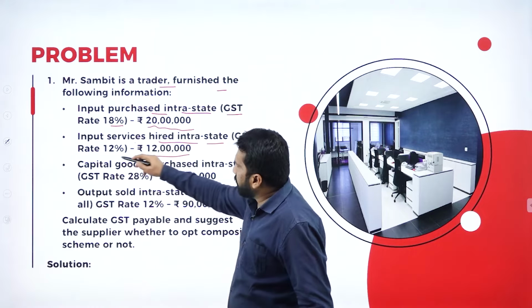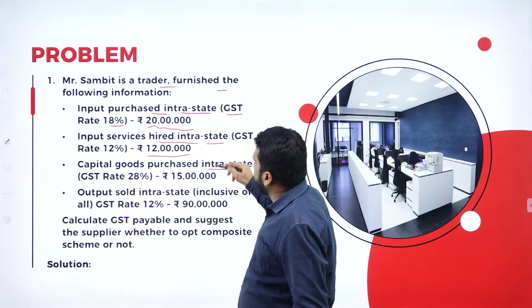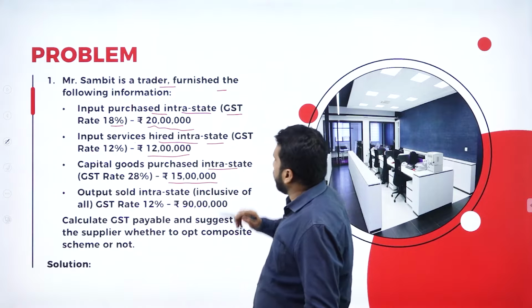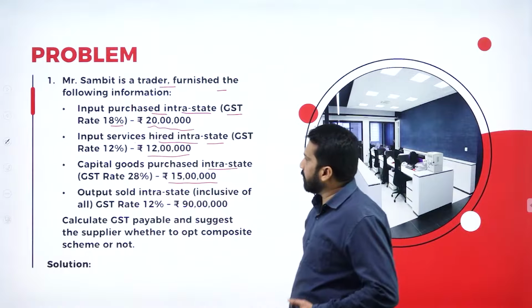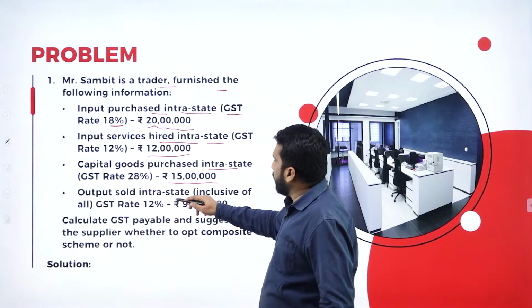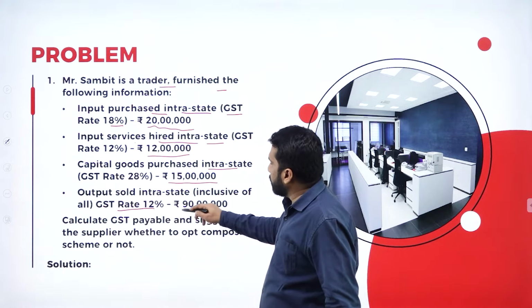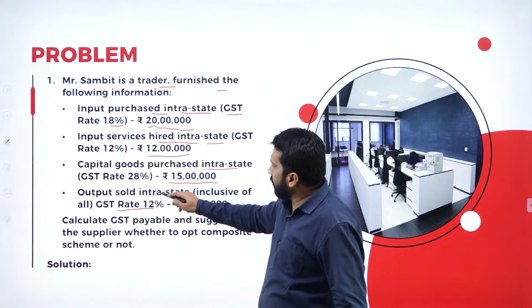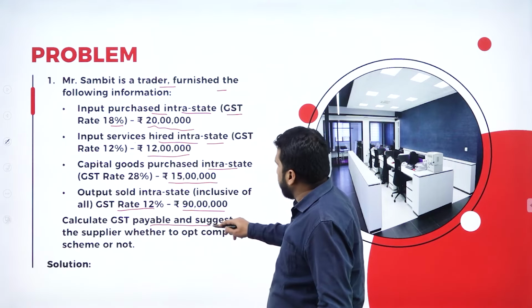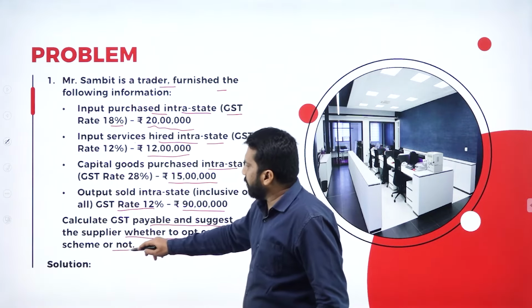Similarly, input service hired intrastate. Again, it is 12 lakh. Percentage is 12%. Capital goods purchased intrastate. Everything is intrastate, 15 lakh. And the highest percentage in GST is 28%. Output sold intrastate, inclusive of all, GST rate is 12%. Again, it is 90 lakh. Now, this is all intrastate. Calculate GST payable and suggest the supplier whether to opt for composition scheme or not.